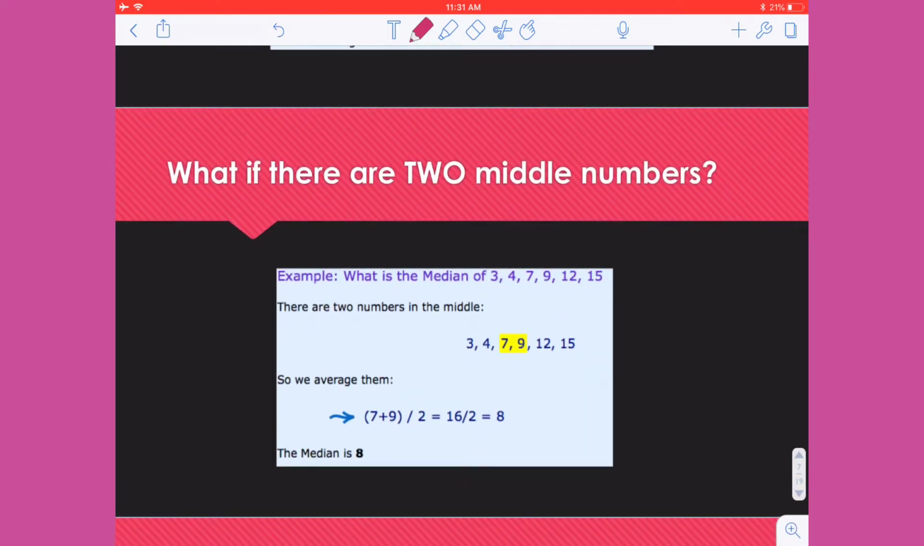But sometimes you'll do the cross out process and you'll end up with 2 numbers. So cross out, cross out, and if I were to cross out again, I wouldn't have anything left. So when I have 2 values, I actually go and average them. I would add those 2 values up, divide by 2, and then that gets me my median value of 8 in this particular case.